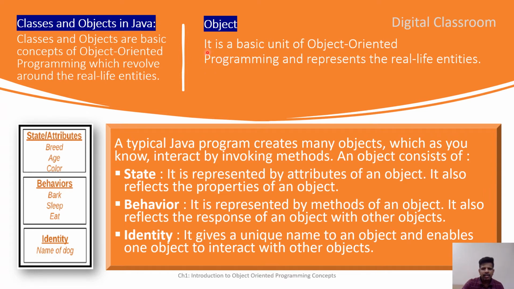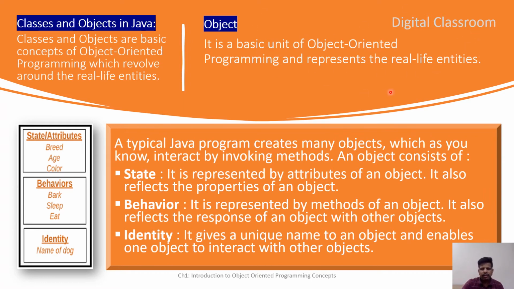It is a basic unit of object-oriented programming and represents the real life entities. Here real life entities means you can look around, whatever you are able to see, each and everything can be considered as a real life entity, like your book, your pen, your device, your mouse, whatever you are using now. So that are physically available.